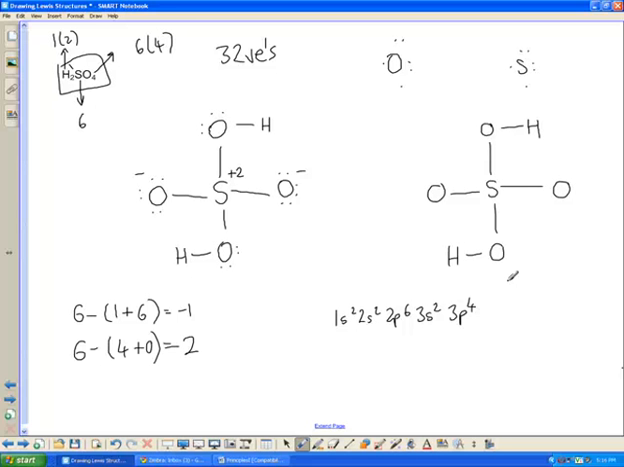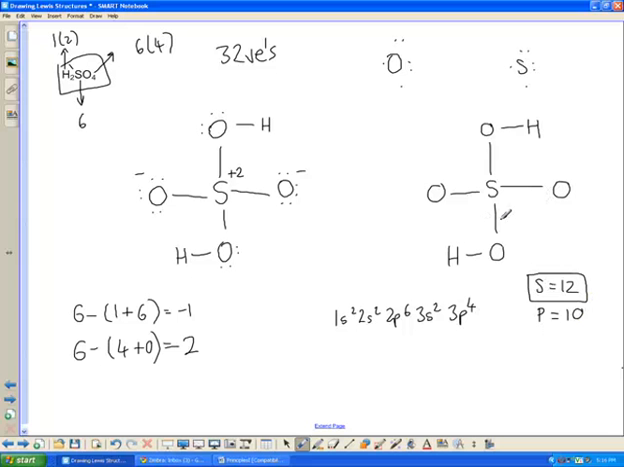Phosphorus and sulfur can both disobey the octet rule by going further. Because sulfur is bigger than phosphorus, sulfur can actually accept up to 12 electrons around it. Phosphorus is slightly smaller, it can accept up to 10 electrons around it. Anyway, this is sulfur we're talking about. So what this means is sulfur can actually accept up to 12 electrons around it.